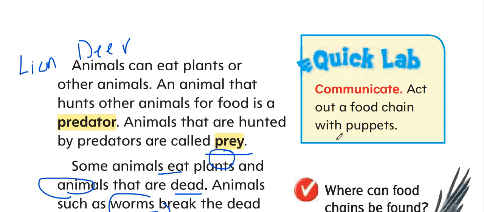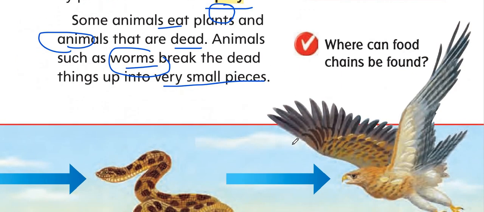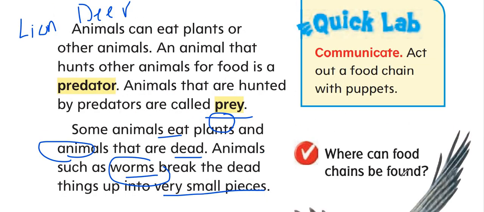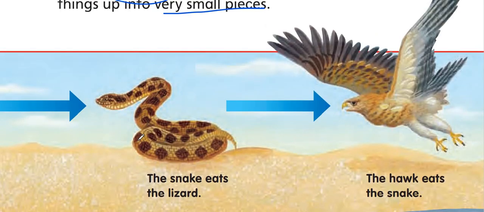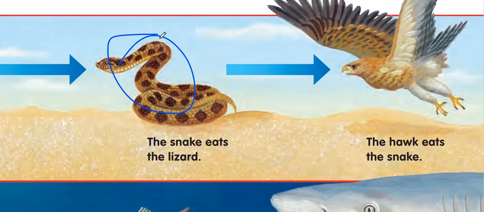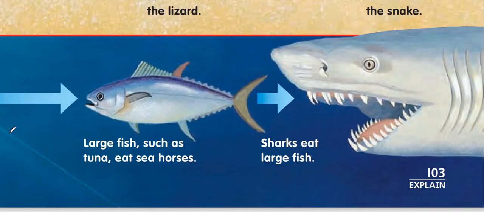Act out a food chain. We have here the snake. The snake eats the lizard. So here we have the lizard and the snake eats the lizard, and then we have the hawk that eats the snake. Here we have the large fish. It eats the small fish. A large fish such as tuna eats a seahorse, and here we have the shark that eats the large fish.